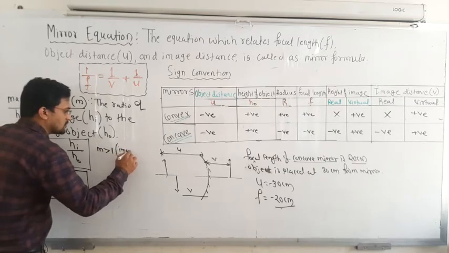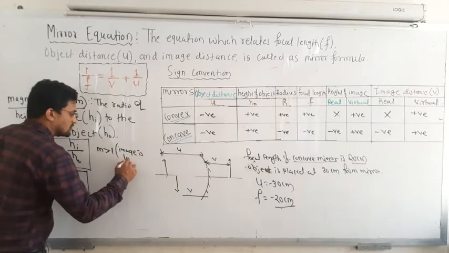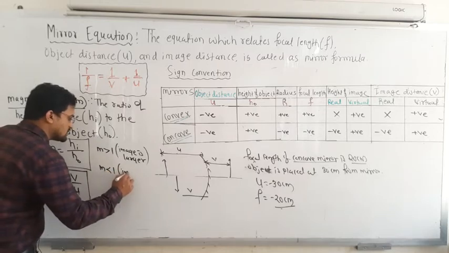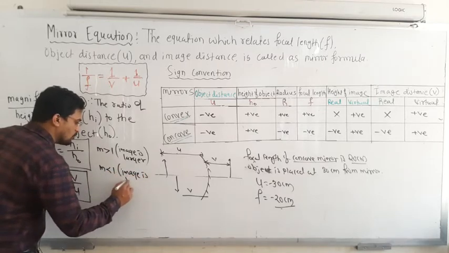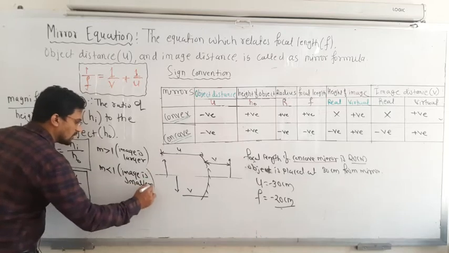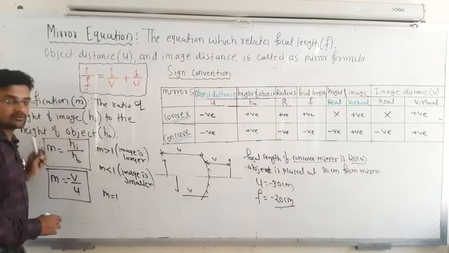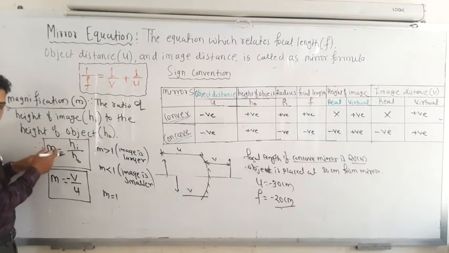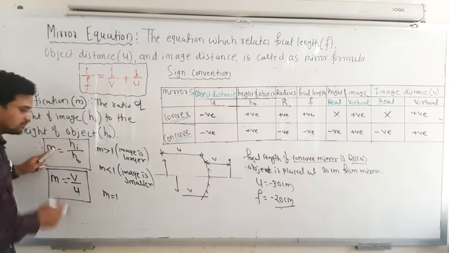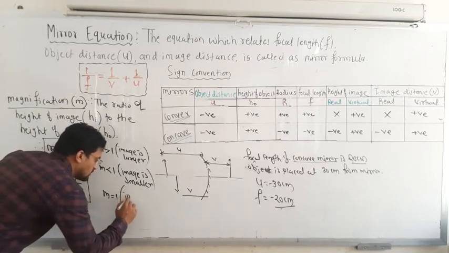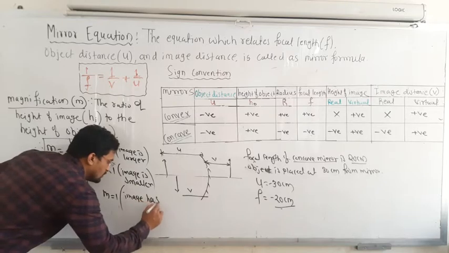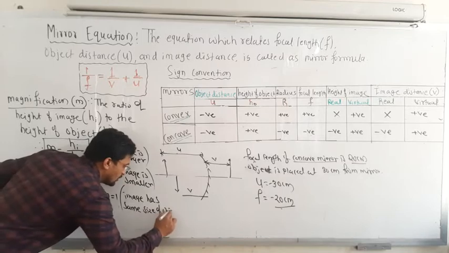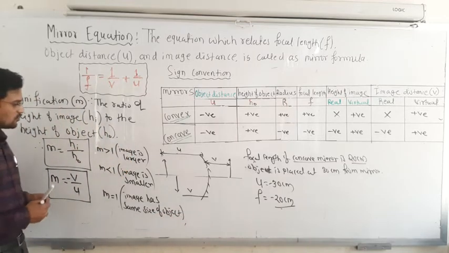then the image is larger. And if M is less than 1, then the image is smaller than the object. Image is smaller. Okay. And if M is equal to 1, that means magnification is 1. If M here is 1, HI is equal to HO. That means height of the image is equal to height of the object. Okay. So here the image has the same size as the object. Okay. So this is what it is regarding the M.